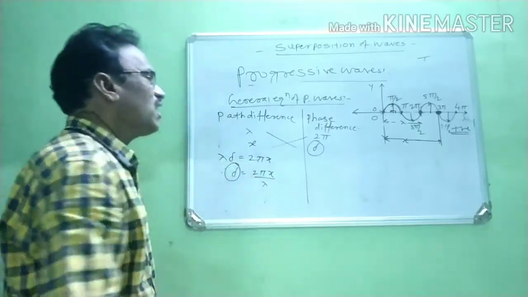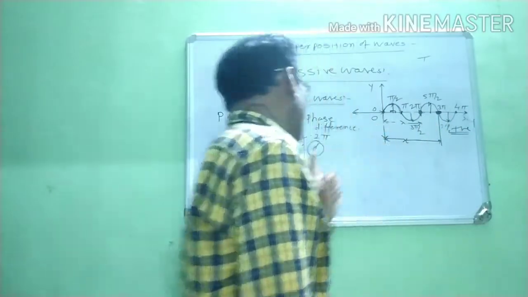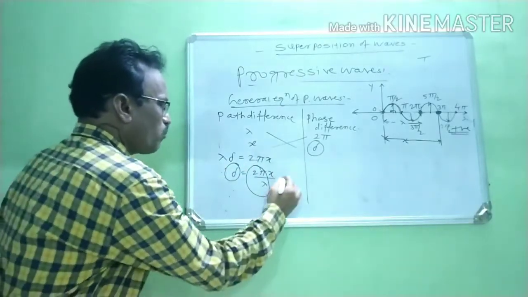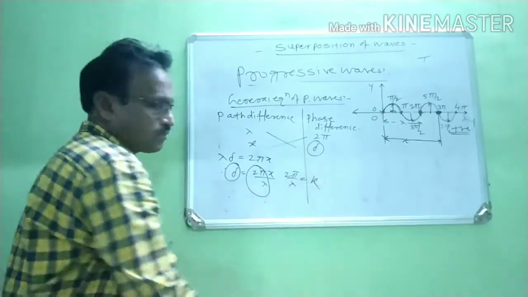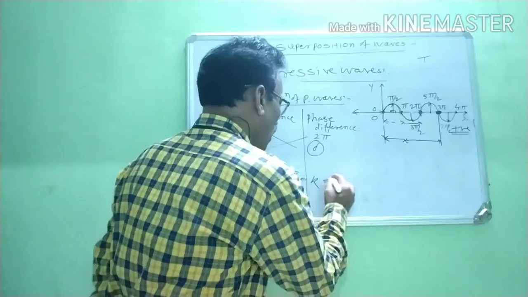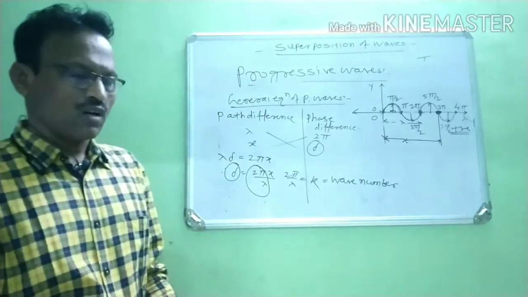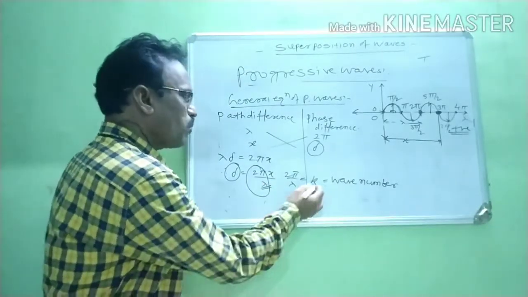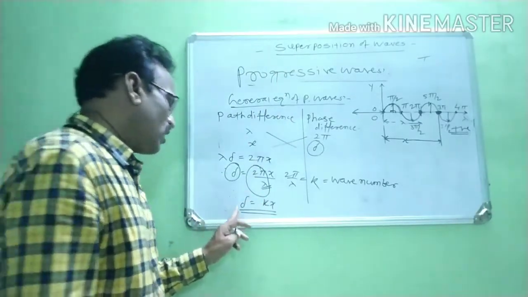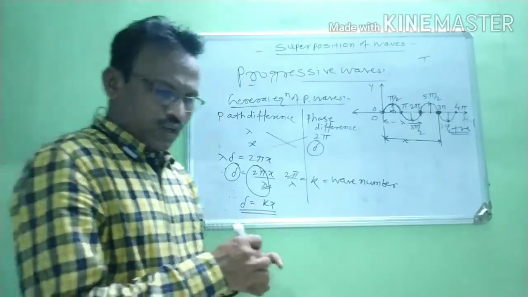Where, what is del? Del is nothing but the phase difference for the unknown particle, right? Now, at that time, 2 pi by lambda is equal to k, where k is a constant and is known as the wave number. Therefore, this 2 pi by lambda is replaced by k, meaning del is equal to kx. Now, come to the point.